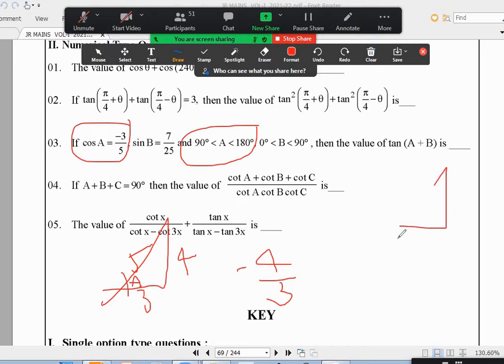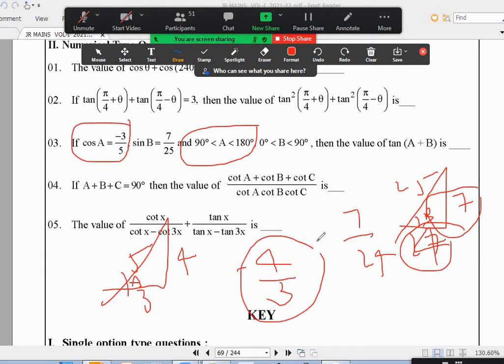Sin B. Construct a simple triangle with this angle as B. This is 7. This is 25. So this will be 24. So tan B will come plus 7 by 24. Tan A is minus 4 by 3. Use the tan A plus B formula: tan A plus tan B by 1 minus tan A tan B, and substitute. Is it okay? Okay, sir.